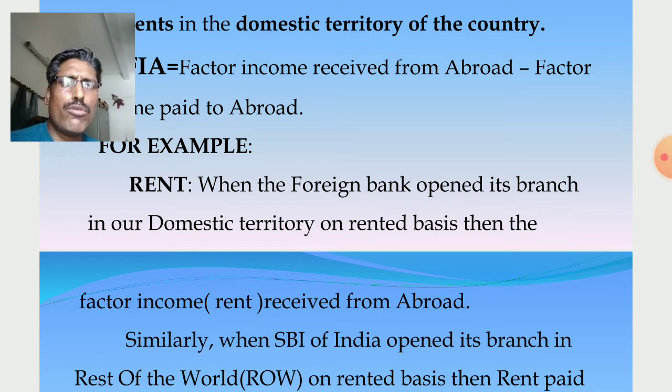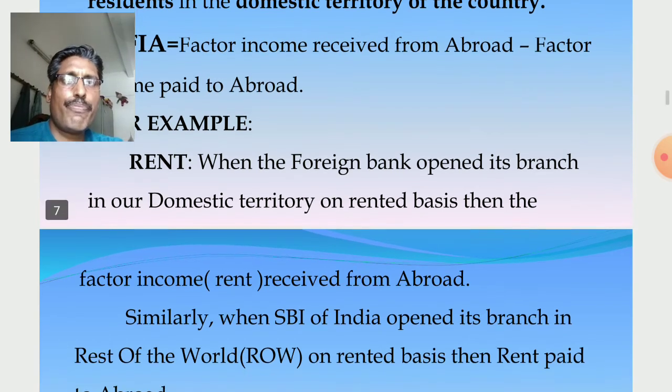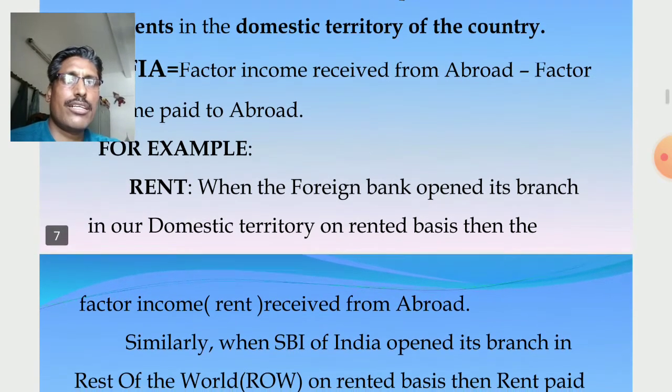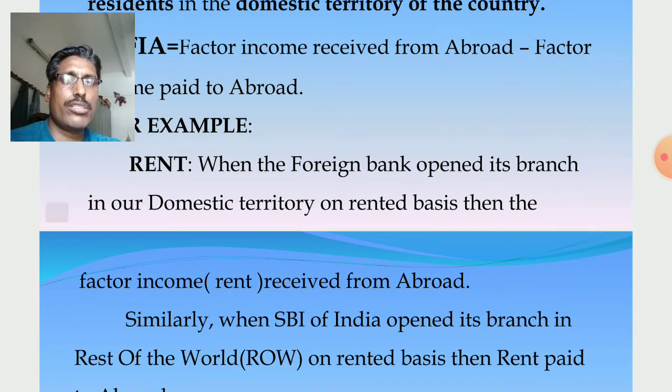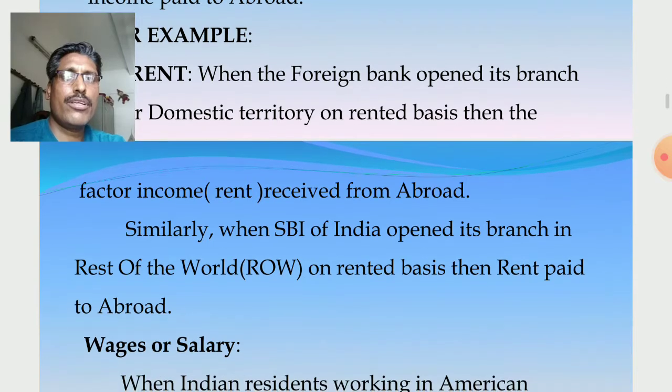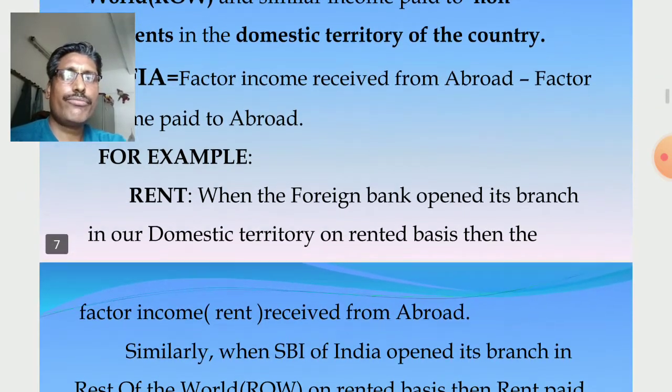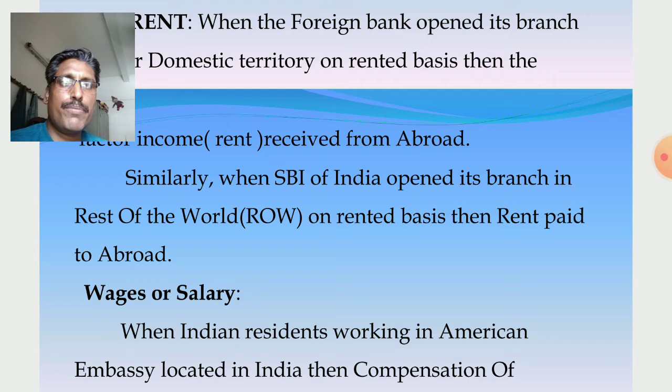So when the foreign bank opened its branch in our domestic territory on rented basis, then the factor income rent received from abroad. Okay, how much rent they paid to us? It is factor income rent received from abroad. Clear? Similarly, suppose our SBI, State Bank of India, it has branches across the world. So SBI of India opened its branch in rest of the world, in abroad, it means in foreign countries on rented basis. Then paid rent. It is factor income paid to abroad.